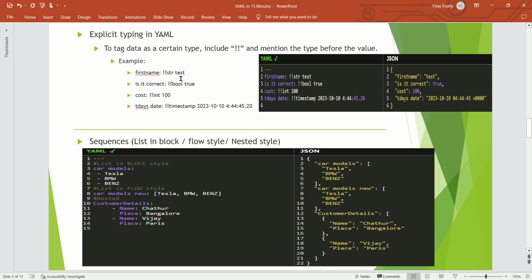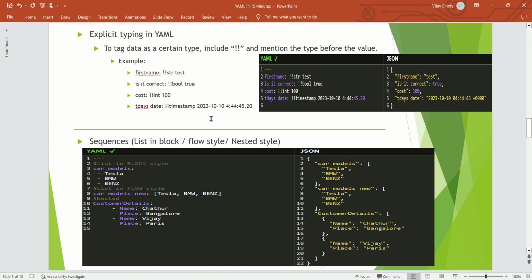If you mention it with colon and str and then give a value like 20, it considers 20 as a string, not a number. If you just write 20 without the double exclamation mark and str, then it considers it a number. That is the main difference between mentioning the data type explicitly or not. Let's see this example as well, where you can see how int, boolean and string are mentioned and converted.